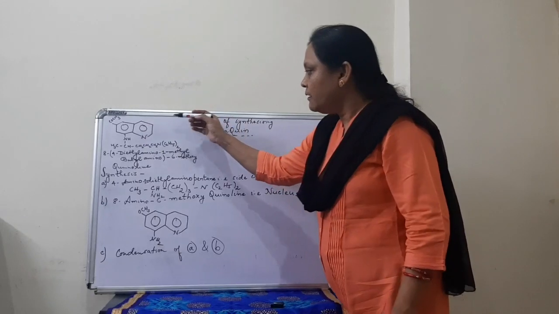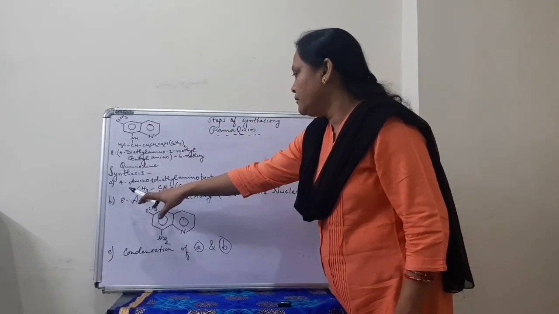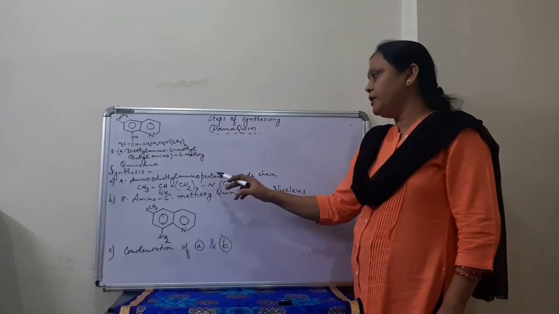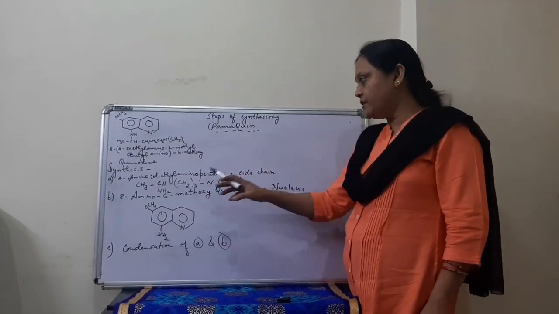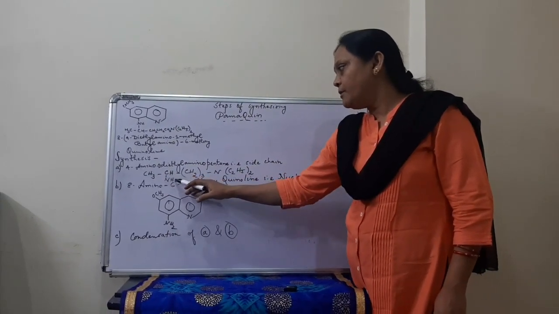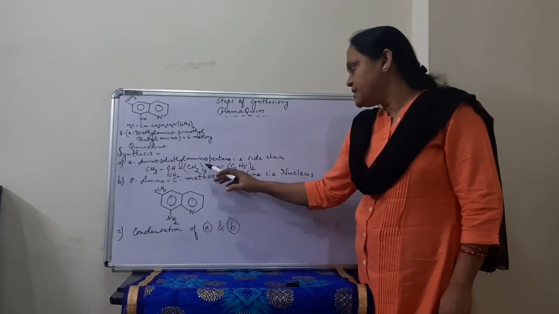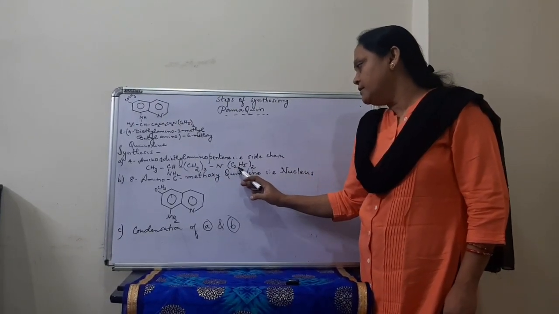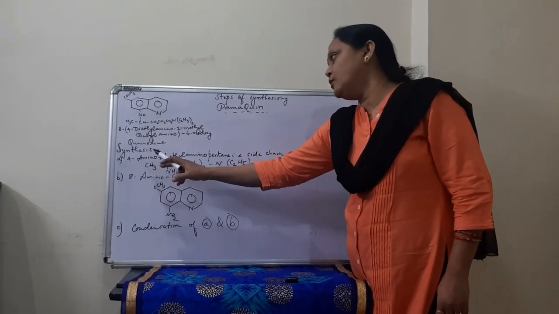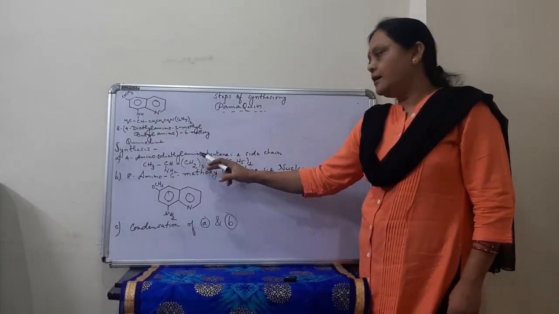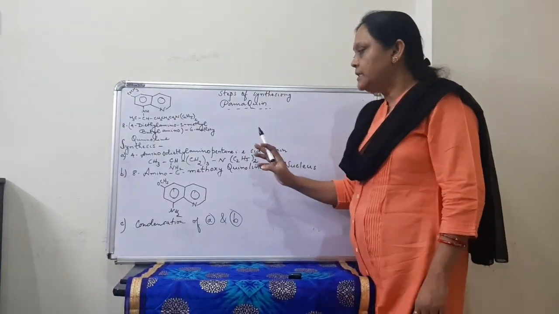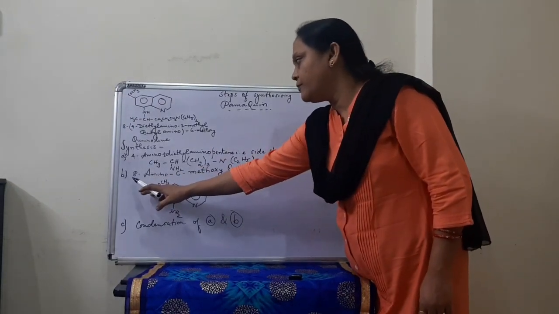For this, the first step will be to synthesize 4-amino-1-diethylamino-pentane, that is the side chain. So it is 4 amino. You can see here, this is the fourth carbon which contains the amino group. This is the first carbon which will contain the diethyl group. So the nomenclature will be 4-amino-1-diethylamino-pentane. This will be the side chain which we are going to synthesize, and the second part will be